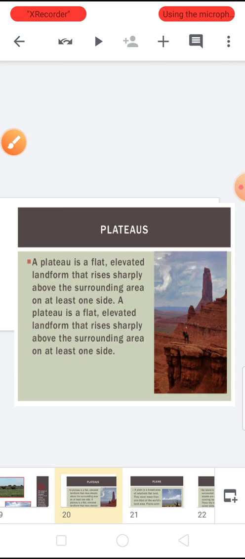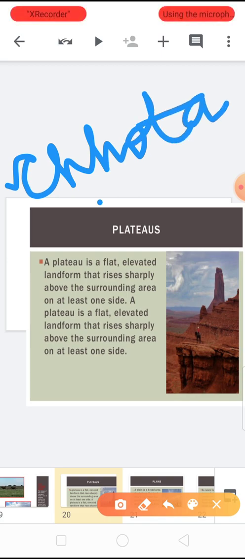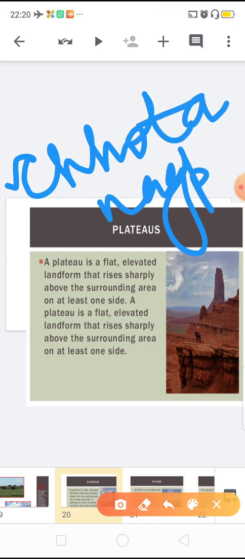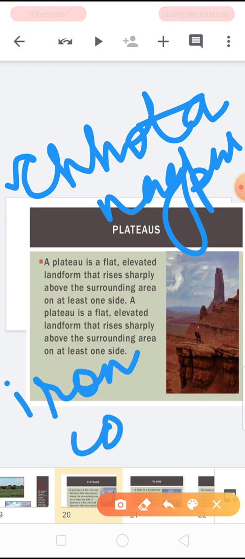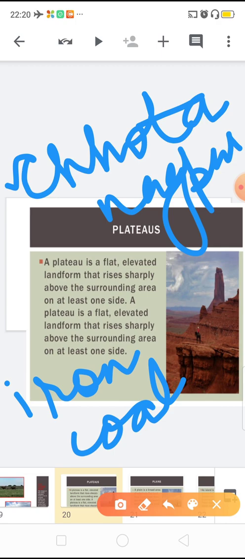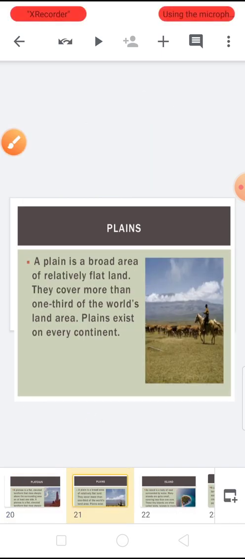So in India, I will write here, Chota Nagpur Plateau is famous for iron, coal and manganese. Chota Nagpur is very famous for iron, coal and manganese. So from your NCERT book you can read and underline about these important things. So as now you know that plateaus are very rich in minerals.